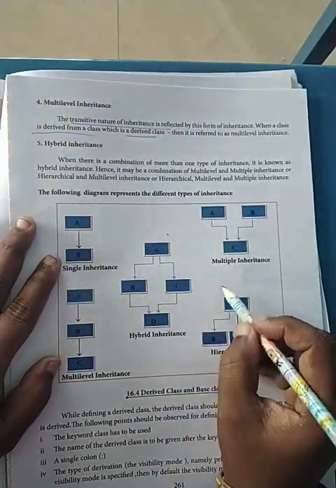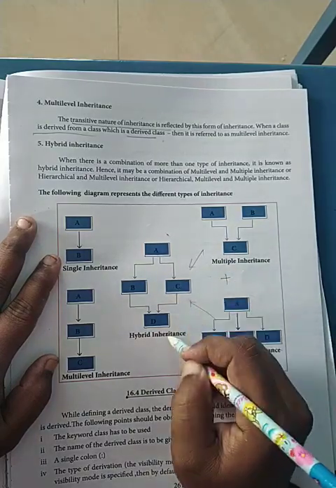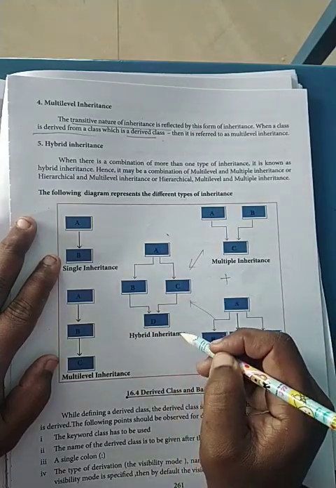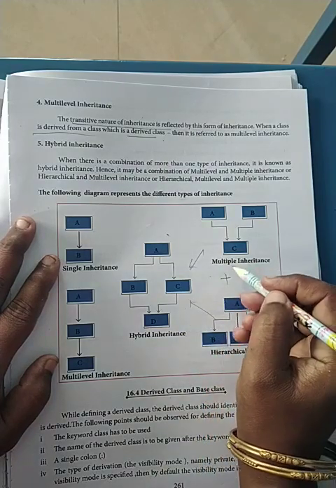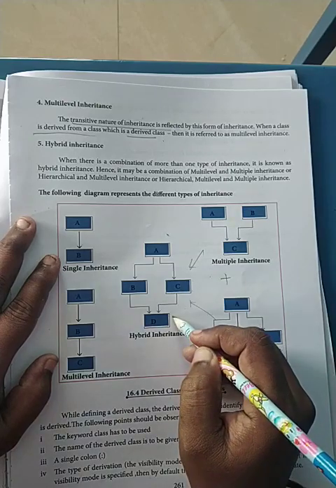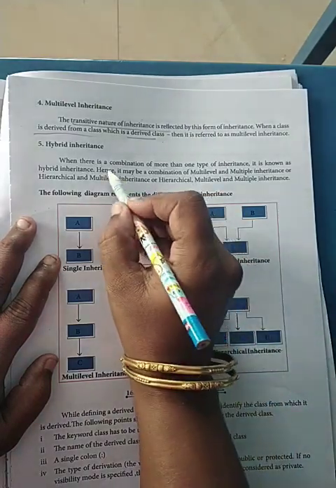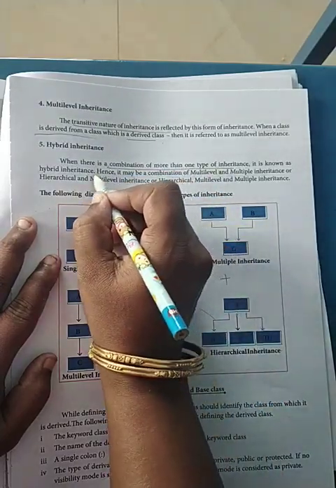So I am going to use multiple and hierarchical to form this hybrid. Hybrid means we combine more than one form. When there is a combination of more than one type of inheritance, it is called hybrid inheritance.